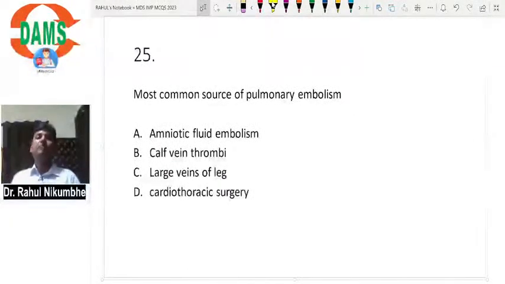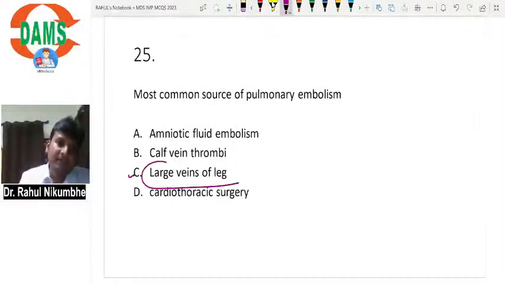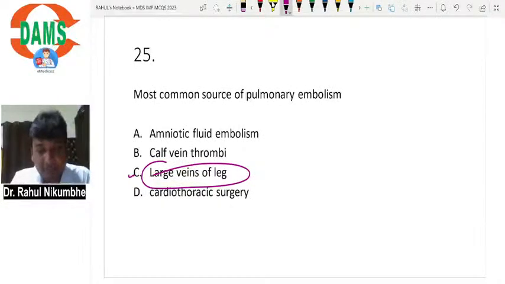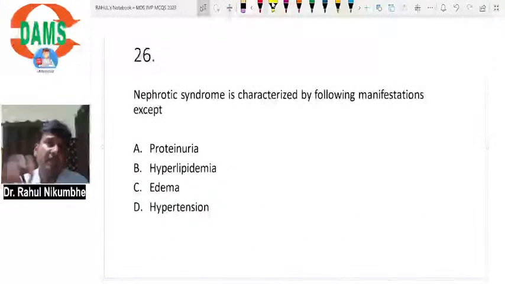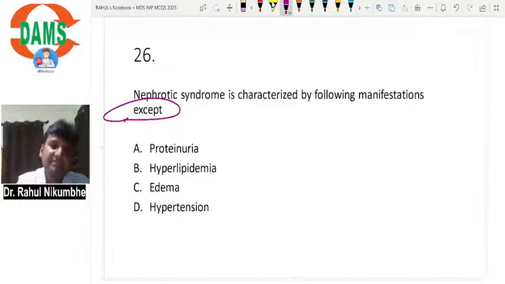Most common source of pulmonary embolism is the large veins of the legs. Deep vein thrombosis of the legs, the deep veins, are the common source of pulmonary embolism. Thrombus present in the calf vein, if it is broken, will give a small embolus. The small embolus will enter the inferior vena cava, IVC. It will enter the heart, right atrium to right ventricle to pulmonary artery to lungs, and now it will block the vessel in the lungs.